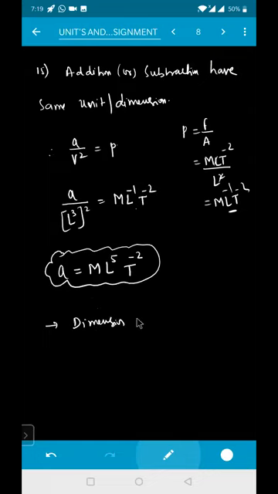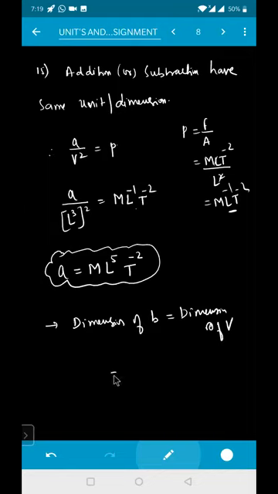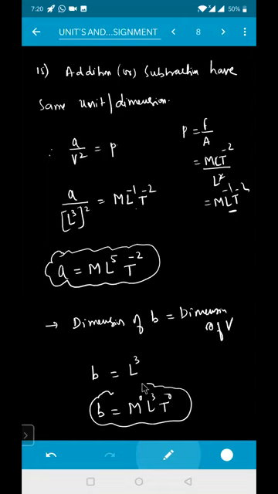Dimensions of your B must be equal to dimensions of your V. Yes, sir. Isn't it? So you are adding or subtracting. That means dimensions of your V must be equal to dimensions of your V beta. So what are the dimensions of V beta? L cube. That means B will be equal to L cube. So the dimension of B will be equal to M0 L cube T0. So that will be the dimension of your B. Is it clear? Yes, sir.